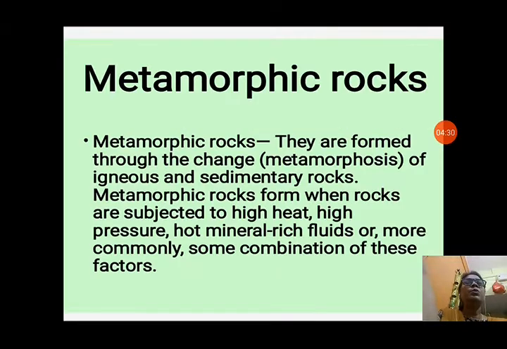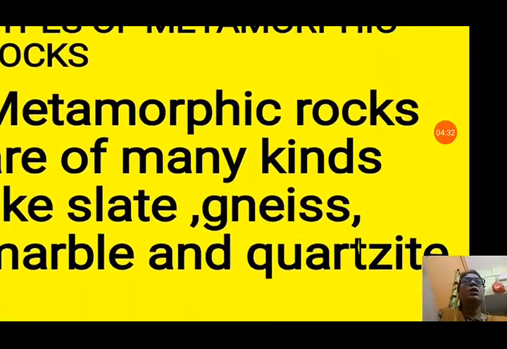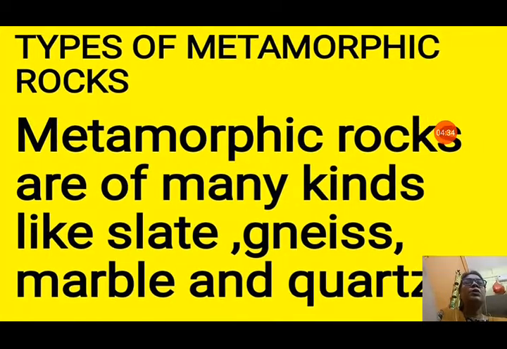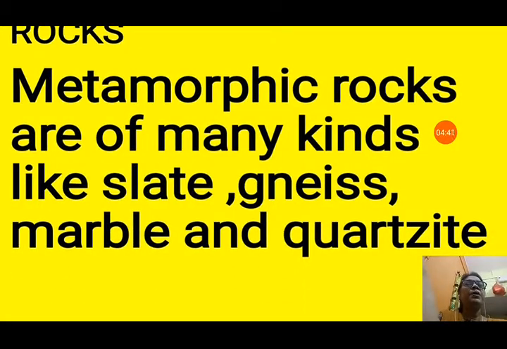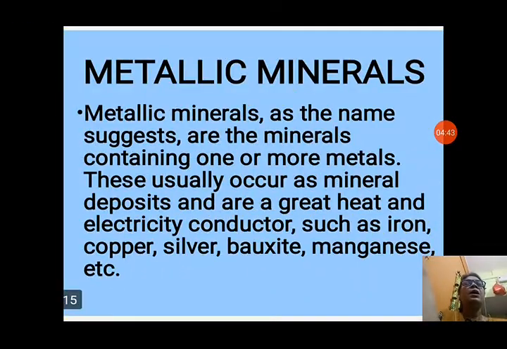So we should see about the types of metamorphic rocks. Many types of metamorphic rocks are there. Some of them are slate, gneiss, marble and quartzite. You can see here. Now next we will see about metallic minerals.